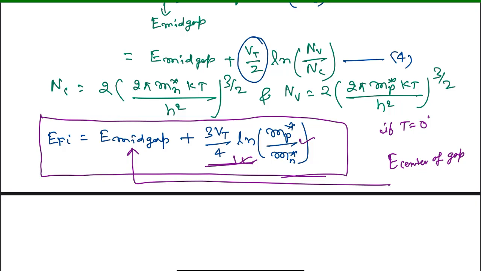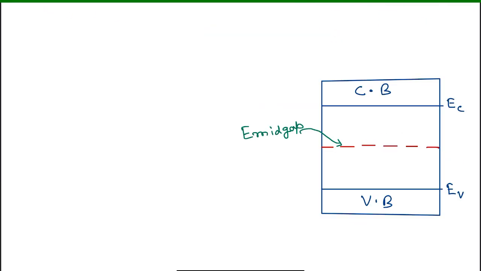As the second part of the question, it has given the MP star value and Mn star value, so we need to find out the EFI position with respect to E mid gap. This is the energy band diagram for an intrinsic semiconductor.